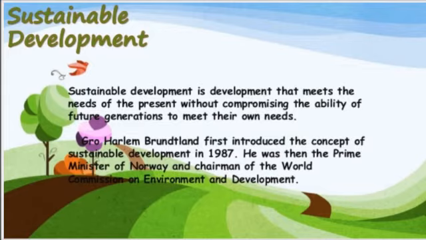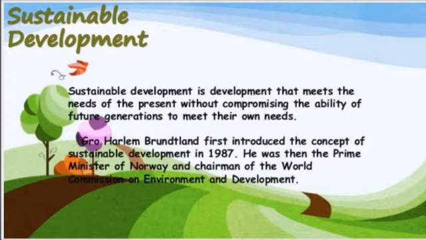So through this development, we can meet the needs of the present generations without compromising the needs of the future generations. Without compromising means we can take into consideration both the present generations' needs as well as the future generations' needs. So what happens?